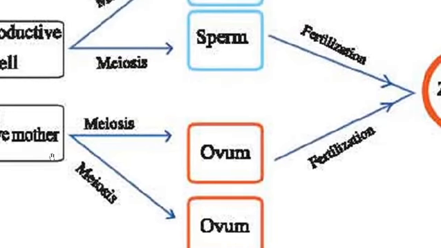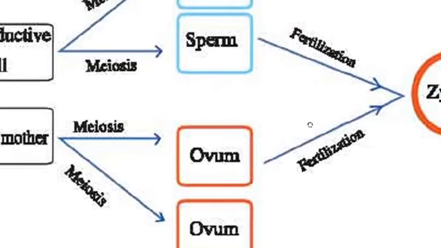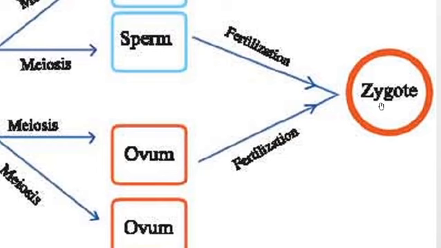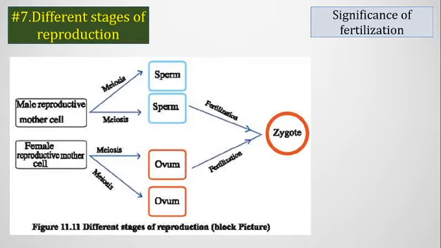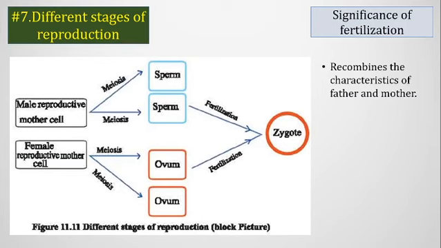So when a sperm fertilizes an ovum, it produces a zygote. So what is the importance of the fertilization event? It is important because it recombines the characters of father and mother.